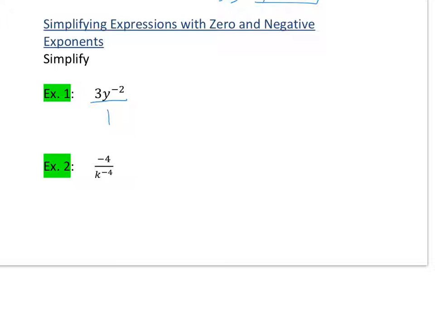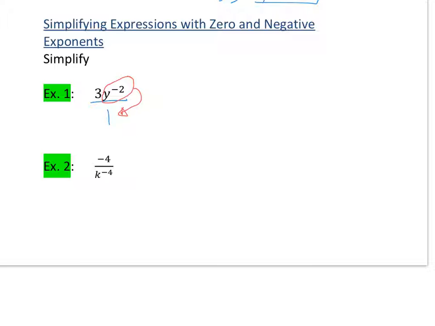Now these can act independently from each other. The only one that has a negative exponent is the y to the negative 2. So this is the only one that's going to get moved. I want to put it under 1, so it gets moved down into the denominator. The 3 is going to stay in the numerator. It is not raised to a negative exponent, so we want to keep it there.